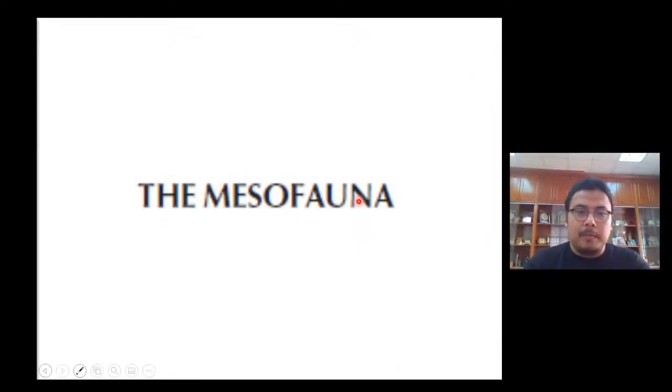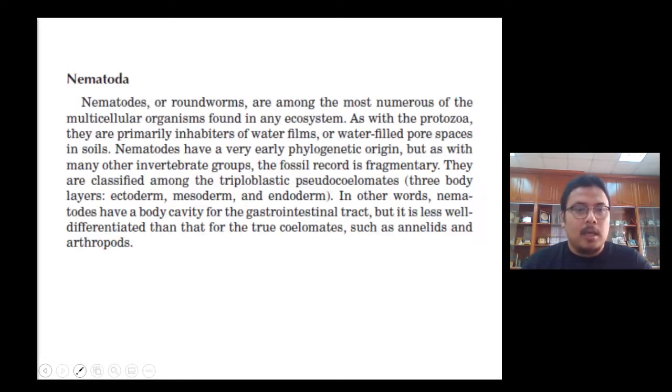Next we talk about mesofauna. This includes the nematodes, because we classify based on body length. Because of its body length, the nematode can be considered a mesofauna. This is one of the important organisms. A lot of plant diseases and a lot of problems in crops are caused by nematodes, but not all nematodes. I want to stress that.